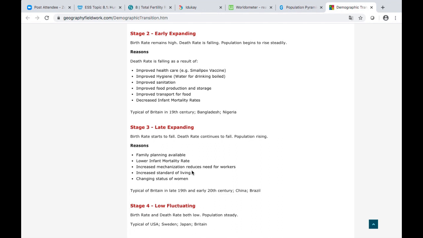Increased standard of living, so less money is available. Changing status of women. Women are working, women are more independent now, so they don't want kids.